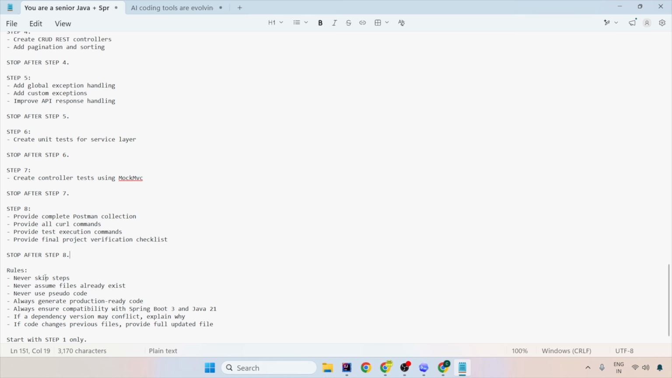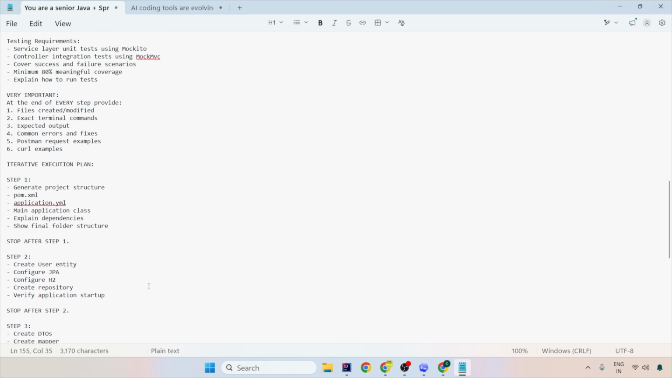And after the end of this, after step 8, never skip steps. Never assume files are already created. Never use pseudocode. Always generate production ready code. What are we trying to do here? We are preventing hallucinations. So these rules are a very important part of a good prompt. And at the end, start with step 1 only. And this is how beautifully you can give the prompt.